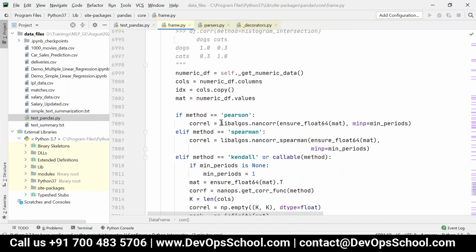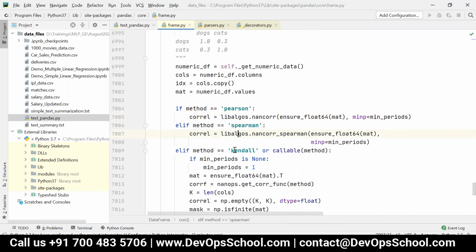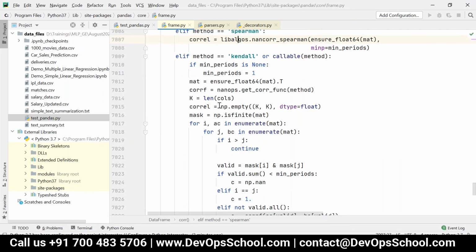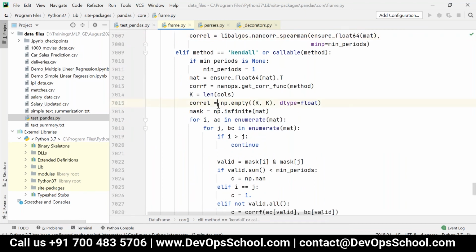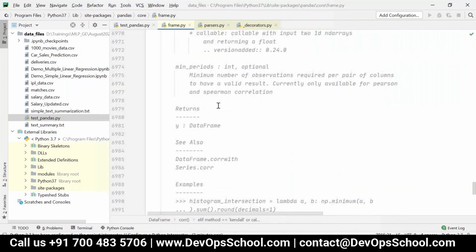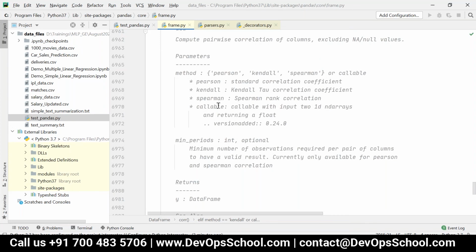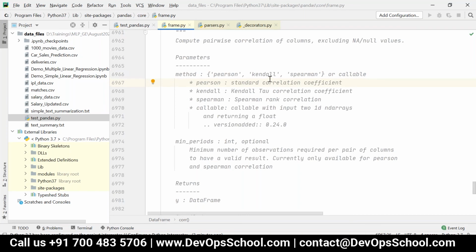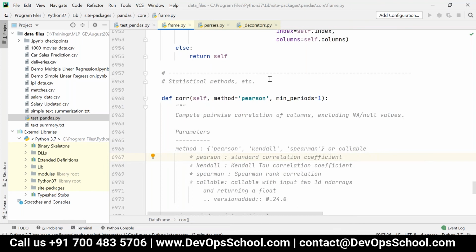See here, this is calling another function. If method is equal to this, then call this. If method is equal to this, then call this. If method is equal to this, then call this. So we need to do trial and error, passing the different values. Yes. In Python, correlation can be done only for the columns with number values. It is just ignoring the other columns. It will take only the number columns basically by default.